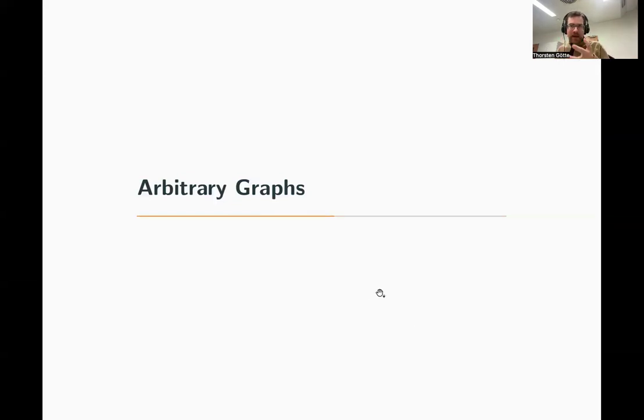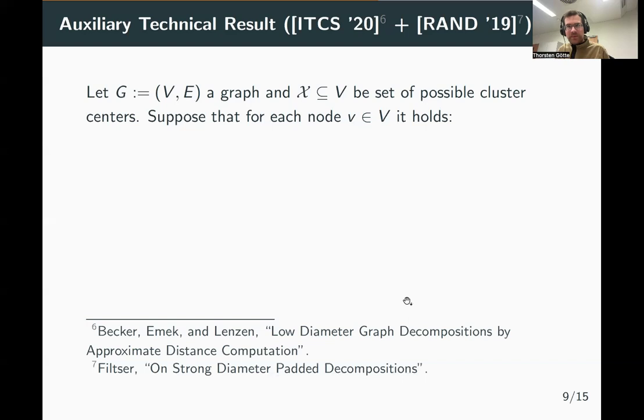So what we do is we combine it with some techniques that are known from LDDs for sequential models, and simply generalize the algorithm a bit and also make it work for strong diameters using some small observations that we can make along the way. So the main technical theorem is that if you consider a graph G, and suppose we have done a bit of pre-processing, namely that we have identified or marked a set of nodes X such that for the set X, two properties hold.